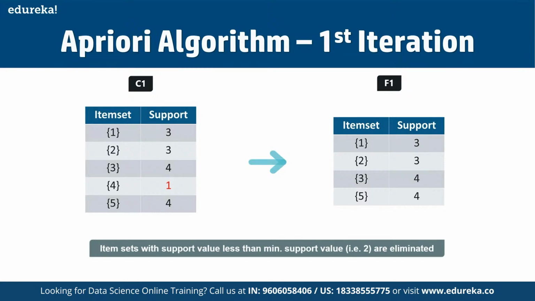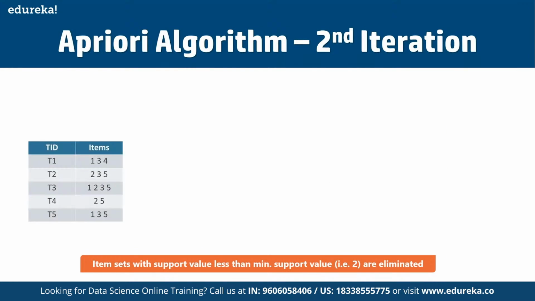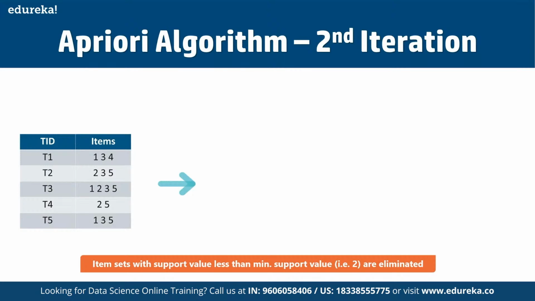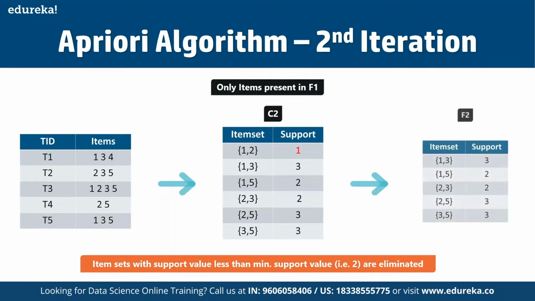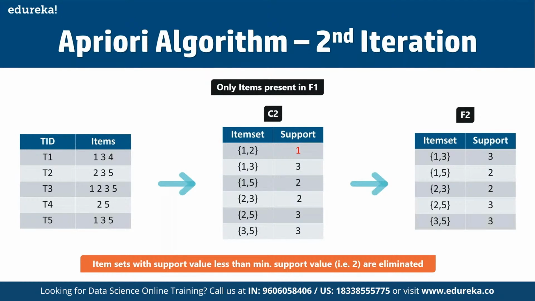Next, we are going to create the item sets of size 2 and calculate their support values. All the combinations of item sets in F1 are used in the iteration here. So here we have C2, and then we have the F1. Basically, we make use of the entire iteration, and item sets having support less than 2 are eliminated again. And in this case, we have 1 and 2.